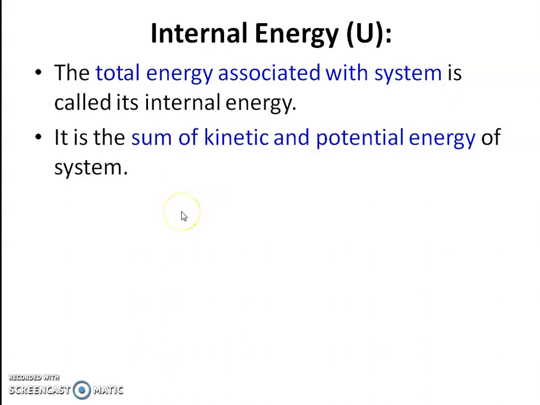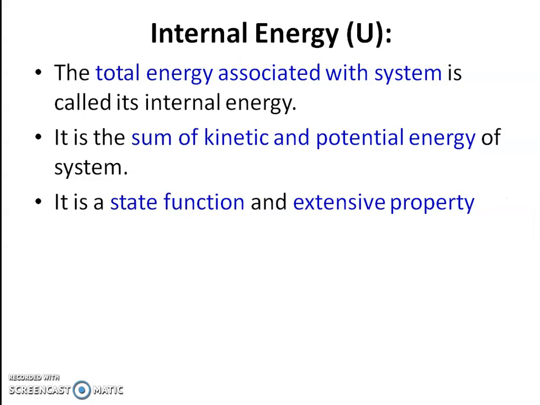As I said, it is a sum of two important forms of energy, that is kinetic energy and potential energy. And internal energy is a state function. What is the meaning of state function? It depends upon the initial and final state and is independent of the path followed during the process.